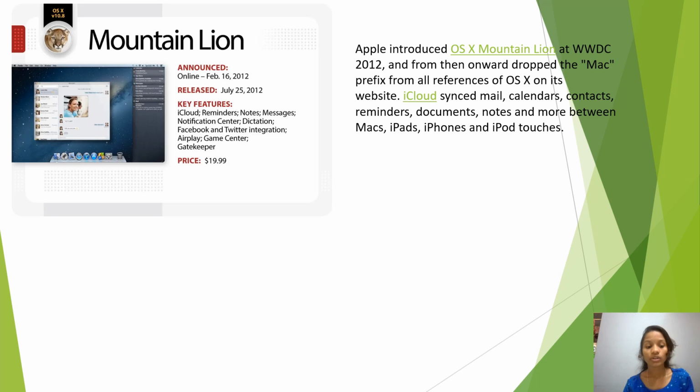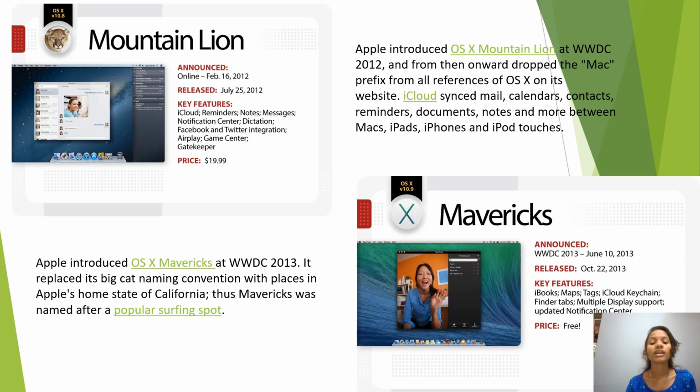Then after this Mountain Lion, it is Mavericks, which was released on October 22nd, 2013. It was introduced at WWDC in 2013. It replaced its Big Cat naming convention with places in Apple's home state of California. Then after Mavericks,